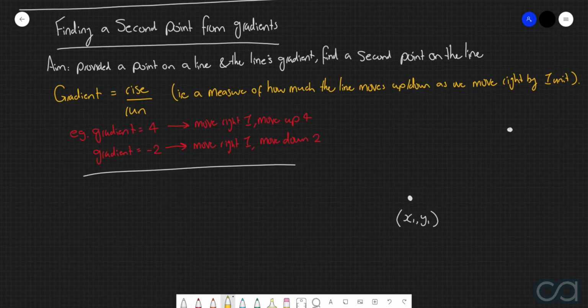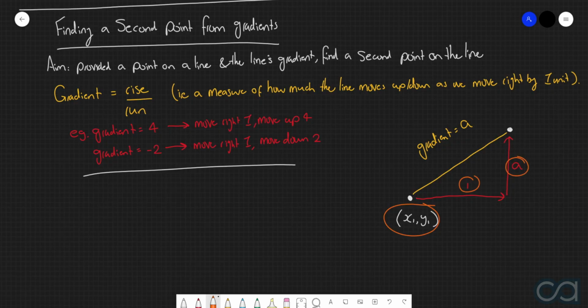And we were told that the line segment has a gradient of some number, let's just call it a. Then what this here therefore means is that as we move to the right by 1 unit, then we're going to move upwards or downwards if it's a negative number by a units. We can then use these two coordinate values here alongside with these two movements to then find what the coordinates for the secondary point are.